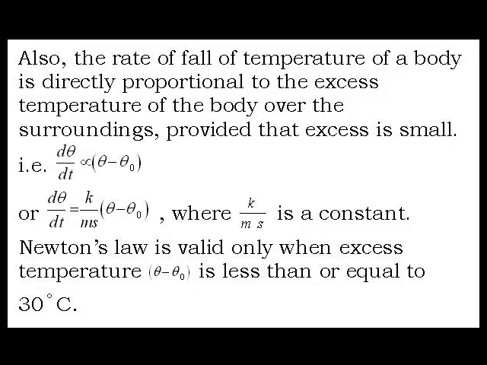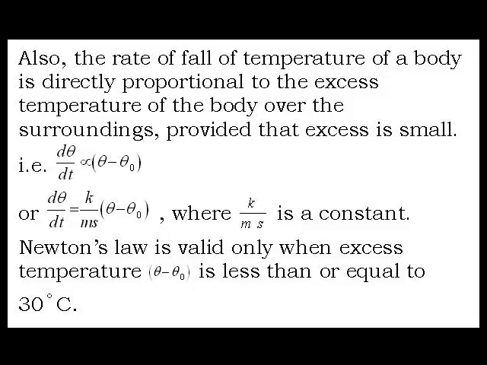If you replace dQ/dt by ms dθ/dt, then it can be stated as: the rate of fall of temperature of a body is directly proportional to the excess temperature of the body over the surroundings, provided that the excess is small. That is, dθ/dt is proportional to (θ − θ₀), or dθ/dt = (k/ms)(θ − θ₀), where k/ms is also a constant.